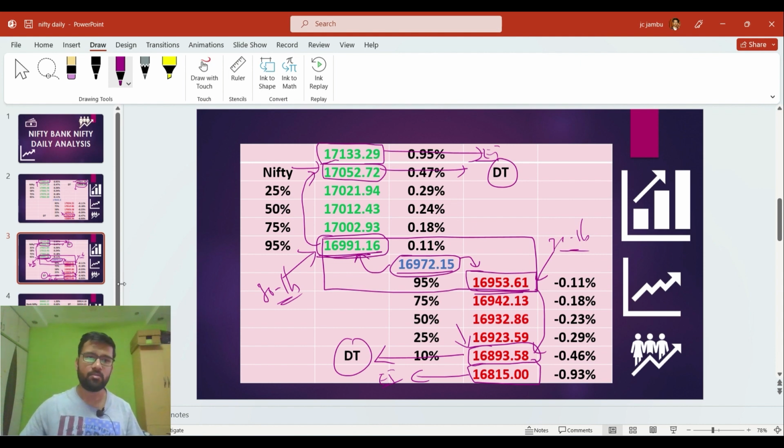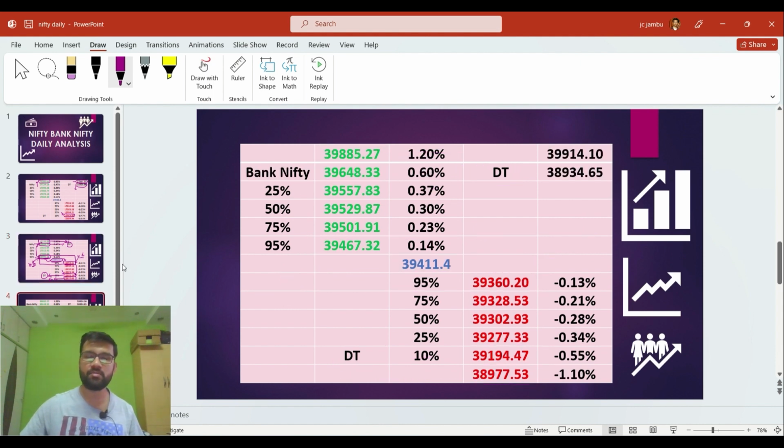And now let's discuss the past analysis performance of Bank Nifty. In today's session, Bank Nifty made a high of 39,914 and a low of 38,934. And if we see these levels, the highest point has crossed above the upside extreme target, and the lowest point has crossed below the downside extreme target also. So both the extreme targets in Bank Nifty have been hit in today's session, and it has given a fall of more than 1000 points, and Bank Nifty has given good profits in today's session.